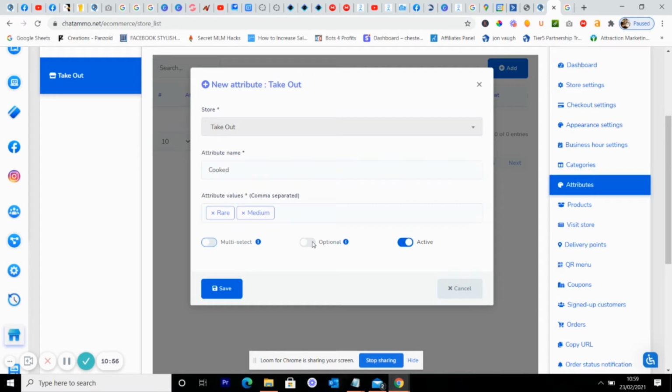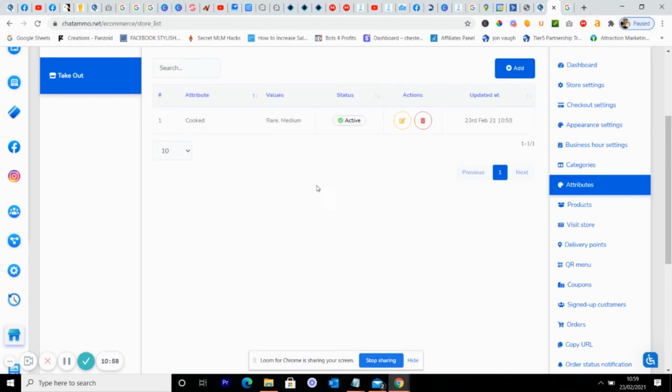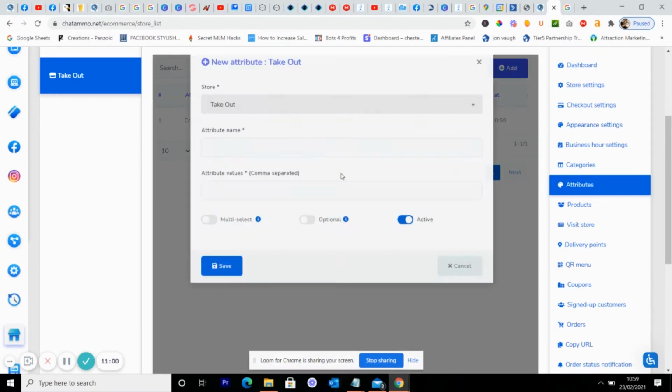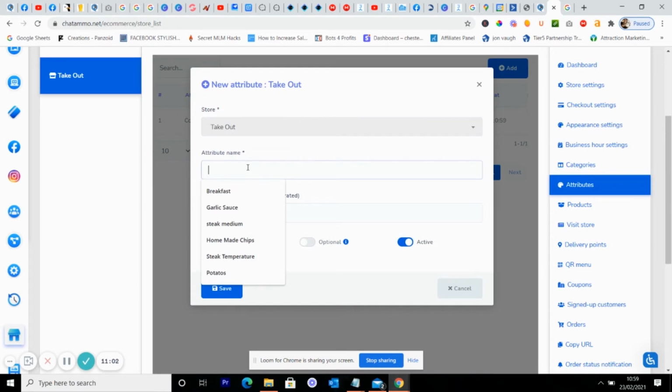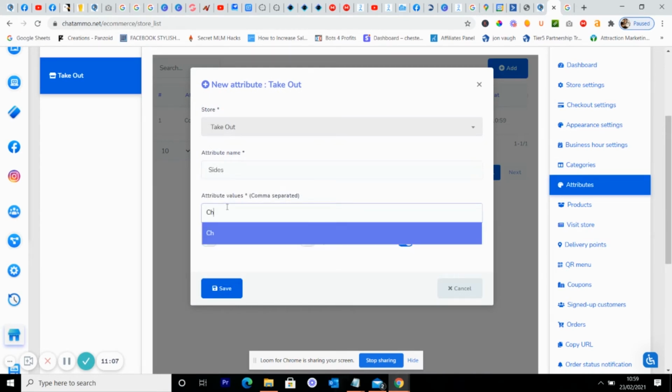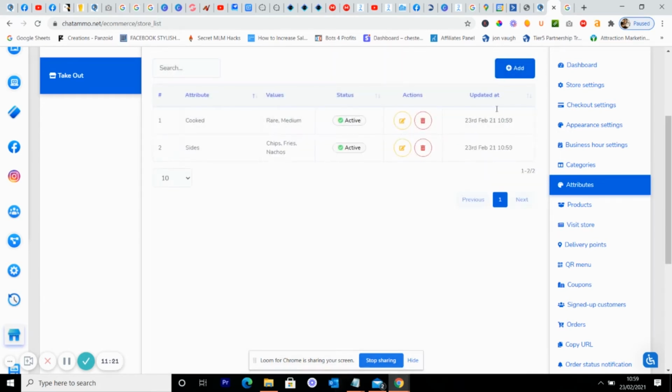So if we put that one in, how we want it cooked, put another one in. We'll put this one as sides. And we'll put in chips, fries, nachos. So that's that one done. Now multi-select, if you want to, so that you can have more than one thing. That's not a problem. So next we're going to have the products.